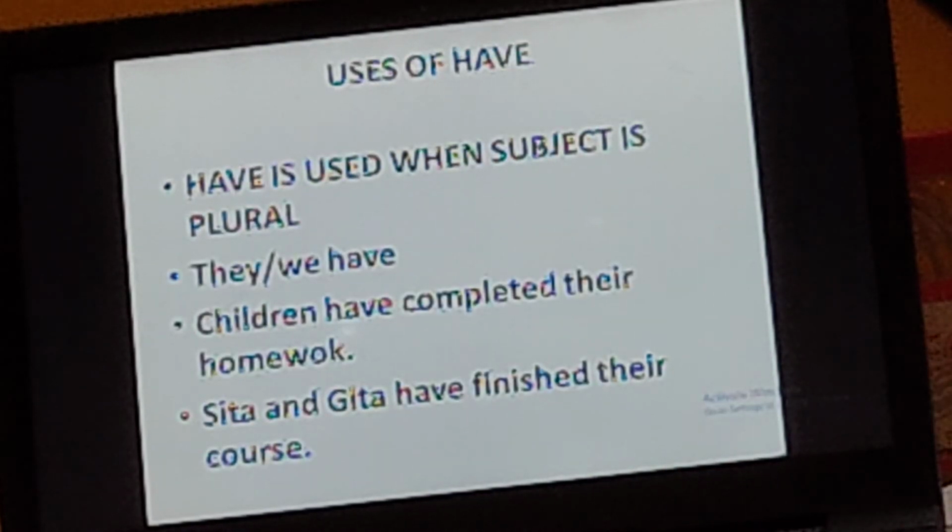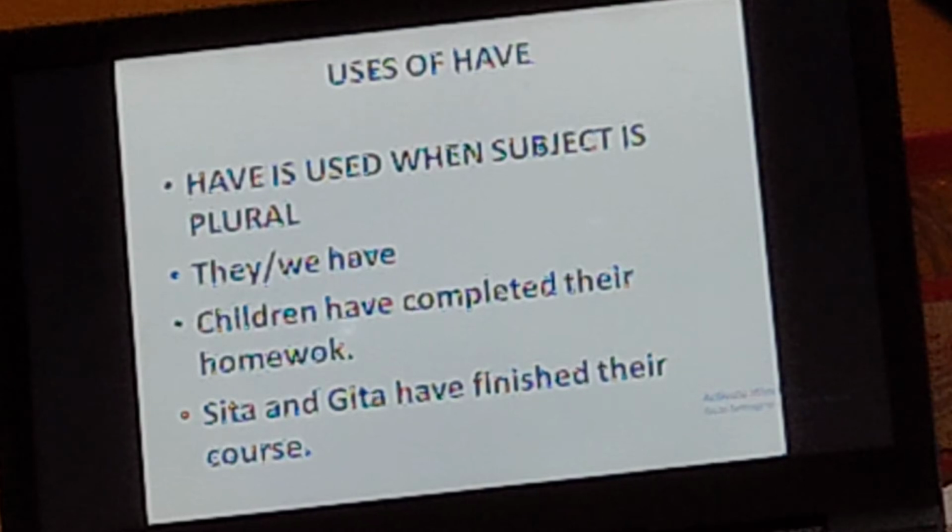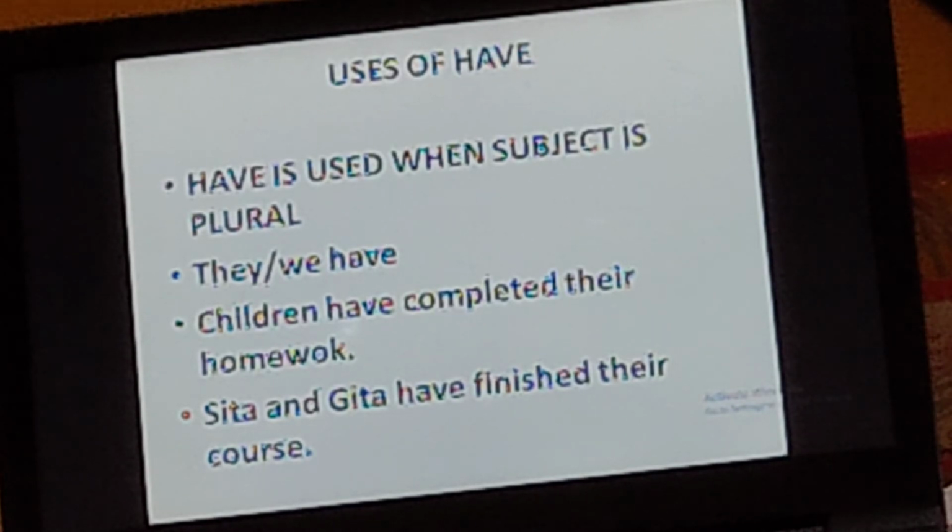For have, the subject has to be plural. So just before the word have, if the word used is plural, plural means many people, many things, then we use the word have. They have, we have; we means many people. So we use the word have. Has and have both are helping verbs. They are present in the sentences which are called present perfect sentences, and just before have the subject is they or we. It is plural.